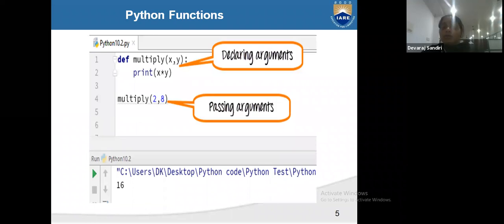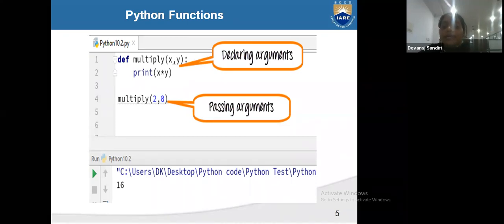How to pass the argument? When we are declaring the arguments, we have to pass the arguments. When we are writing x and y, we have to give the values, and this 2 will go for x, this 8 will go for y, and after that it will go to print x and y. x multiplied by y means 2 multiplied by 8, it will show 16.